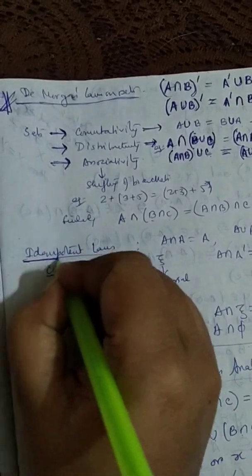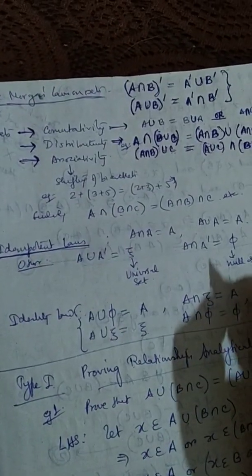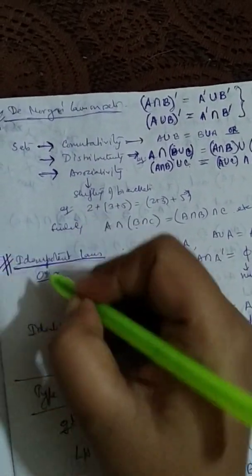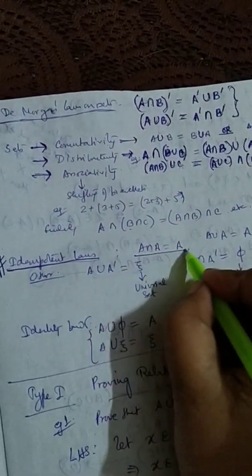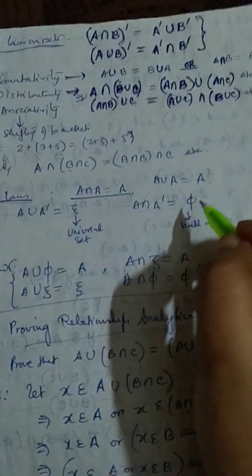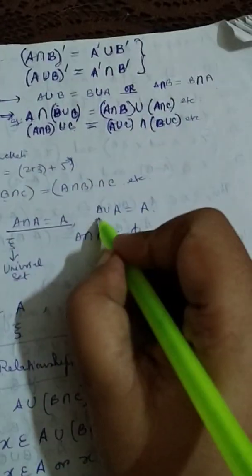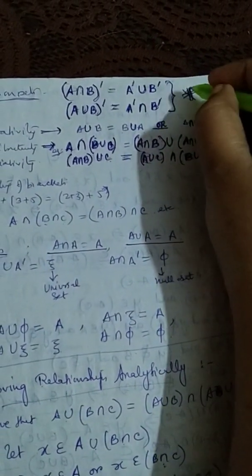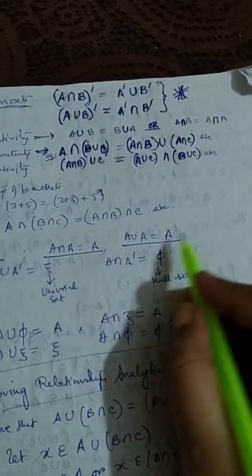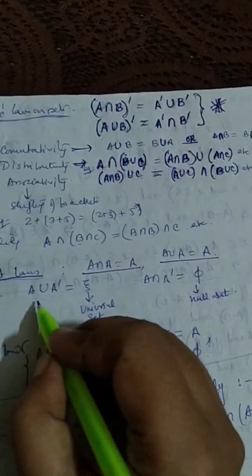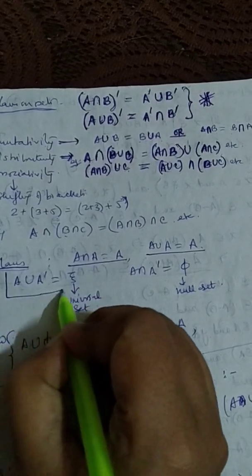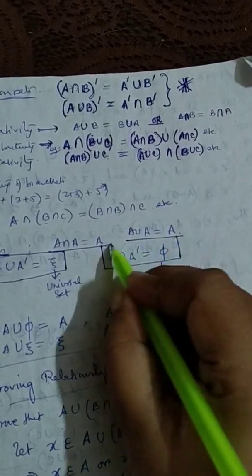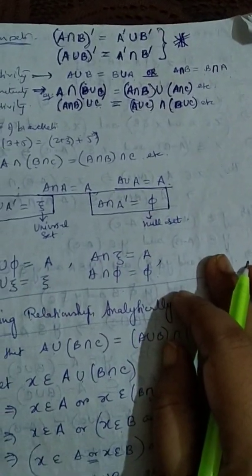Then you have idempotent law. This is something very simple. You know the property, but you're not familiar with the term, I think. A intersection A is obviously your A itself. Any set intersected with itself is the set itself. A union A is also the set A itself. I'll put a star over here for De Morgan's because this is what we will need. Okay. Then there are other laws like A union A bar is your universal set. I have written that already earlier. And A intersection A bar is your null set. This is also an important property.